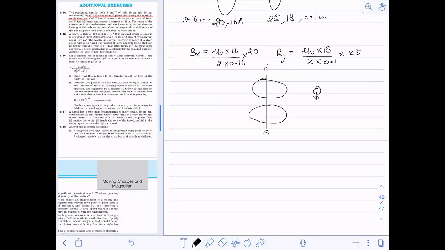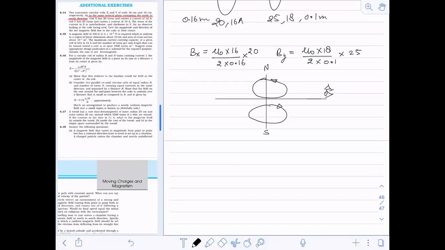If an observer stands here and sees it like this, then what will be the direction? It is anti-clockwise, and for this, it is clockwise.